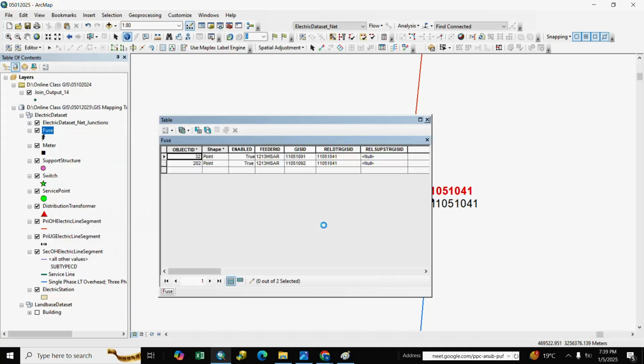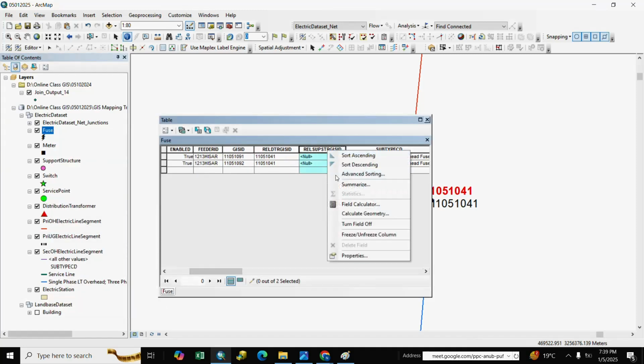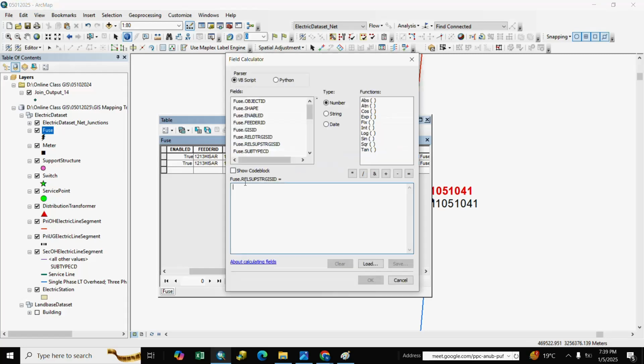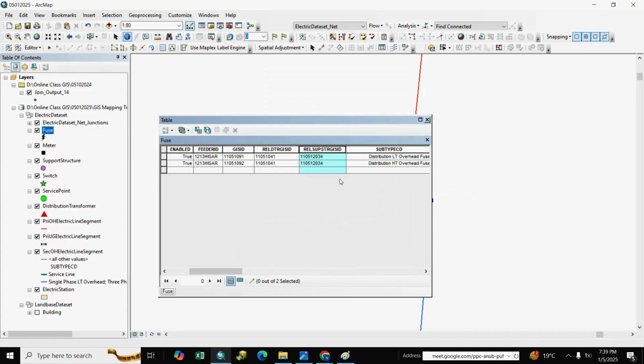We open attribute table, and here is real support structure. We right click and go to field calculate, and here join output 14 GIS ID underscore 1, double click and OK. Here is populated our support structure.